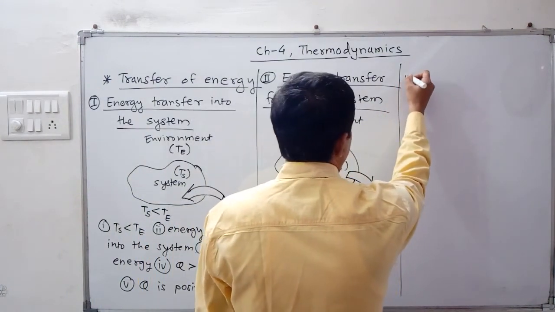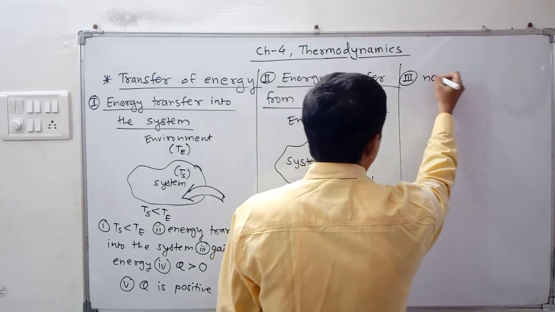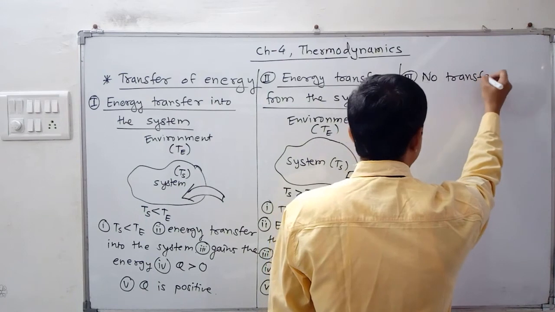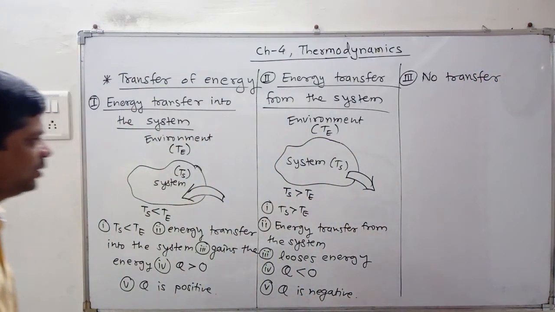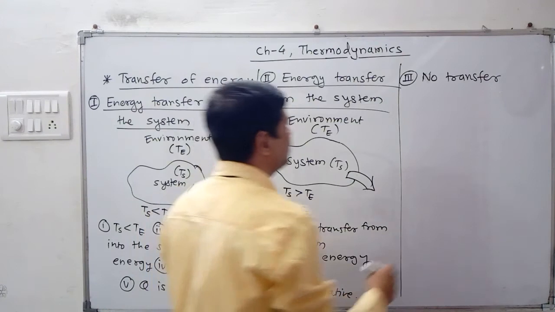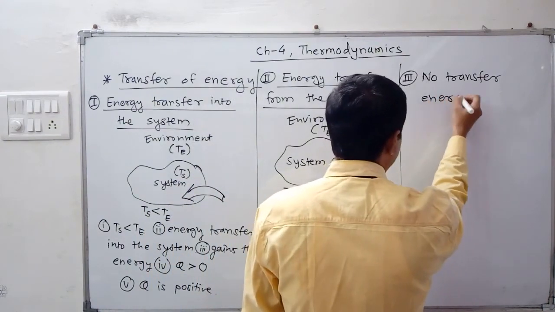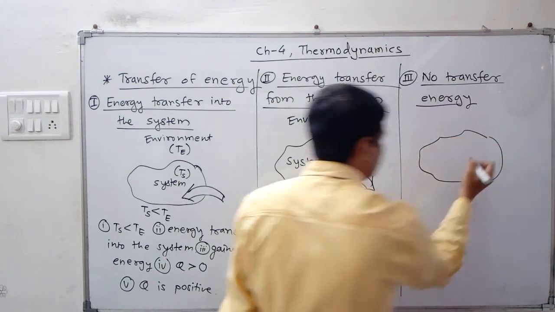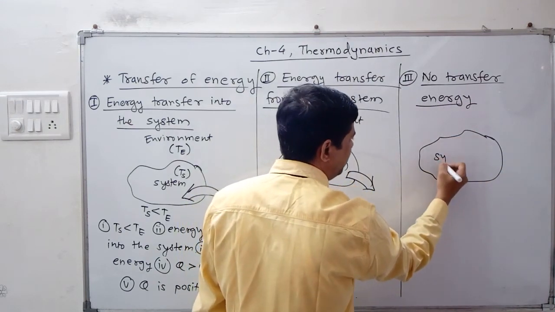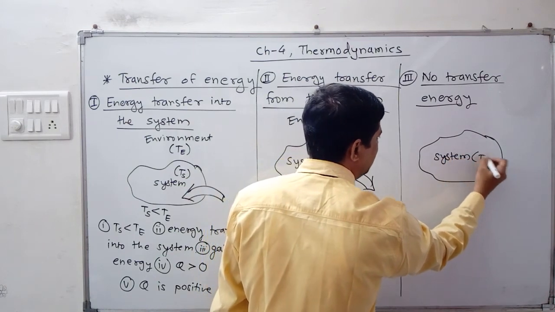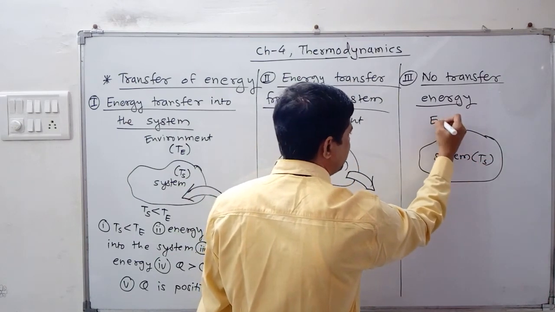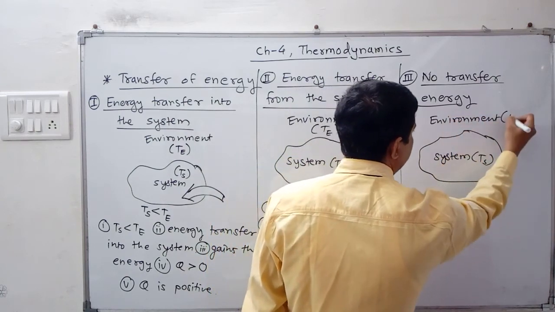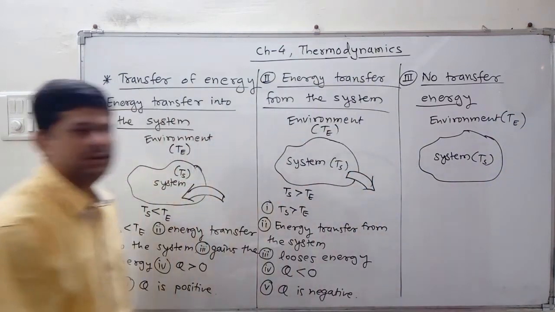In the next case, no transfer of energy. ही एक आणखी स्पेसिफिक केस असू शकते, कारण आपण याच्या आधीच्या पहिल्या 2 केसेस मध्ये काय म्हटलेलं होतं, कोणतं तरी एक टेम्परेचर ग्रेटर एक लेस होतं. पण जर समजा दोघांचं टेम्परेचर सेम असेल तर ही पण आपल्याला थर्ड केस इमॅजिन करता येऊ शकते ना. Suppose I am considering again this is the boundary between the system and the environment. The temperature of the system is Ts. The environment is there, whose temperature is represented as Te, correct?